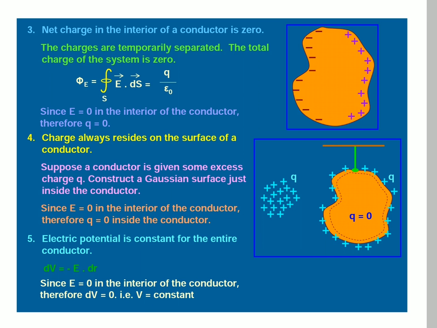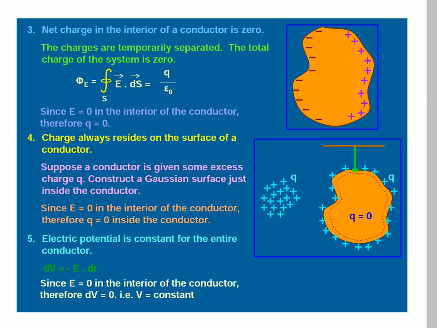Fourth one: charge always resides on the surface of a conductor. We know this from the properties of charges. Suppose a conductor is given some excess charge Q. Construct a Gaussian surface just inside the conductor. Since E is equal to 0 in the interior of the conductor, therefore Q is equal to 0 inside the conductor. Fifth one: electric potential is constant for the entire conductor.